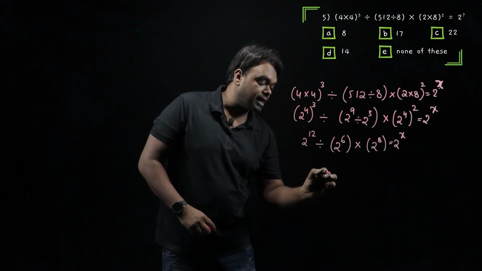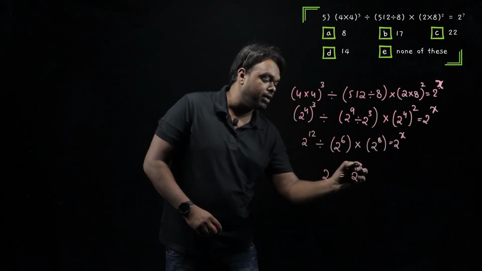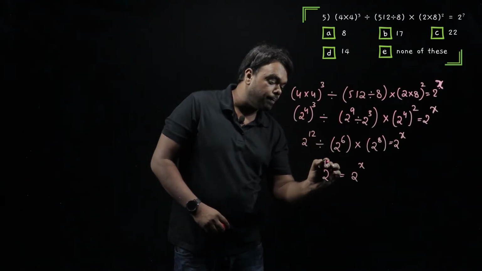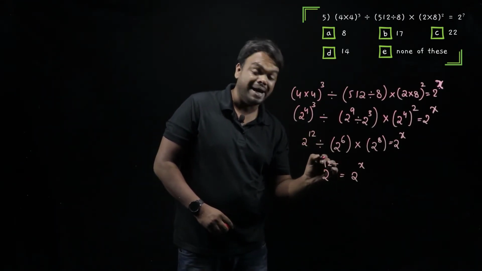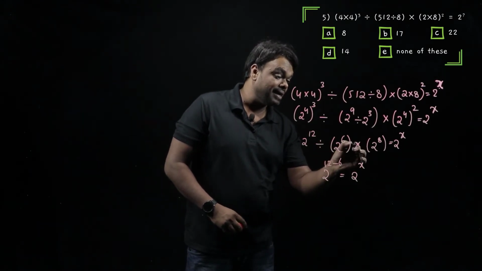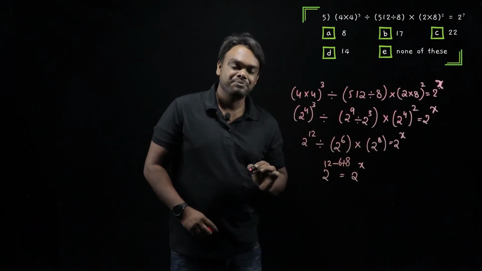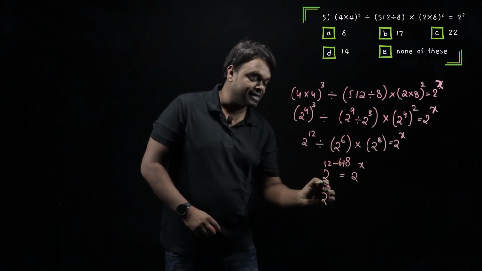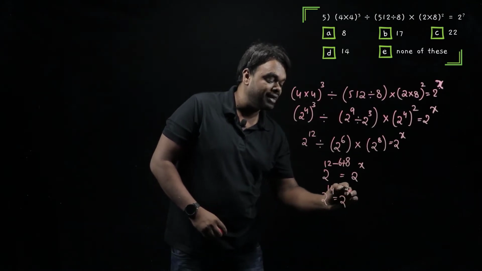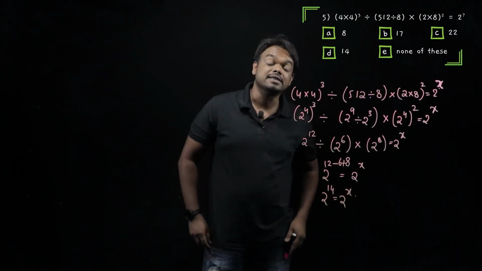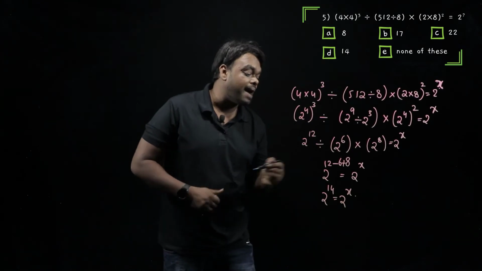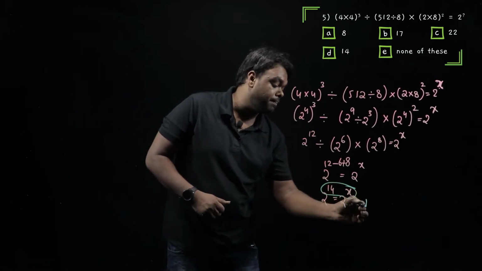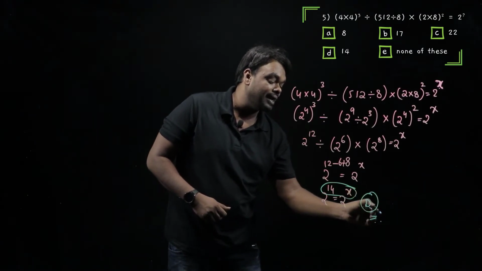So what do we do? The single base will be, this is 2 power x, and here we'll get only one base. So final step. We have 12 here and there is a division. Division means that becomes minus 6. And here multiplication means plus 8. So what do we get? 2 power 12 plus 8 is 20. 20 minus 6 is 14. That is equal to 2 power x. So 2 power 14 is equal to 2 power x. So what happens here? X value is 14. Do we have the option? Yes, option number D is my final answer.